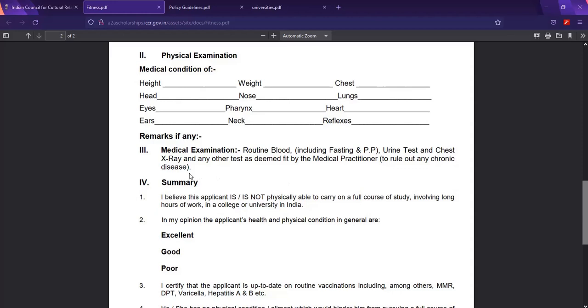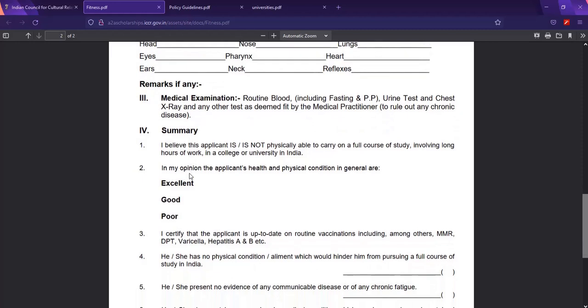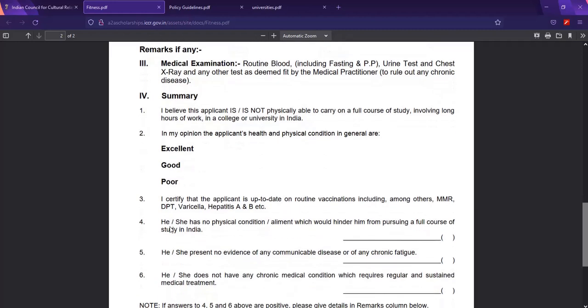If necessary, yeah, you can attach another supplement of a medical certificate. In my opinion, the applicant's health and physical conditions in general are, if your health condition is excellent, he will just tick this. Correct. Okay. From here, I certify that the applicant is up to date on routine vaccination, including among others MMR, DPT, this and that.